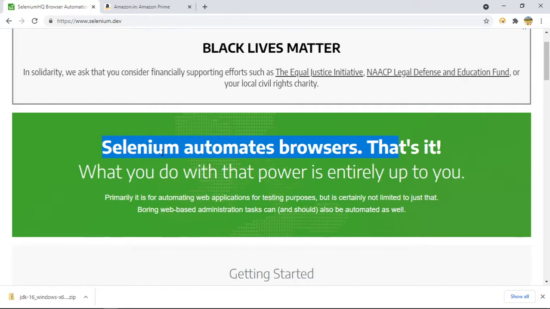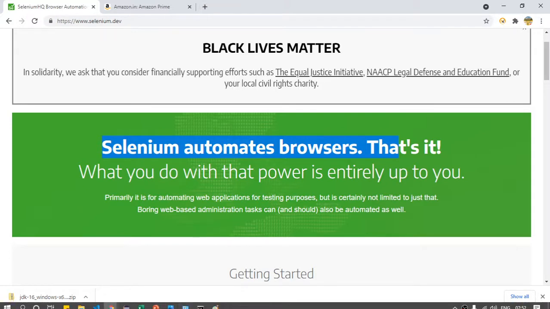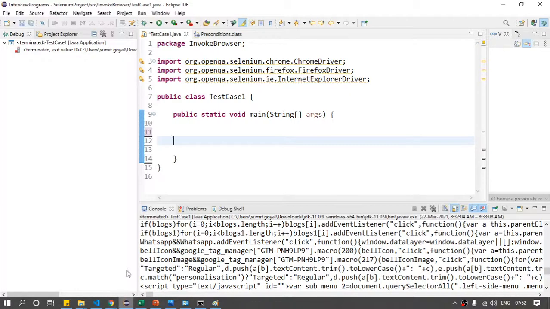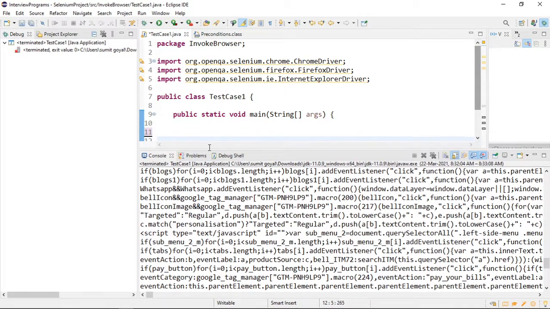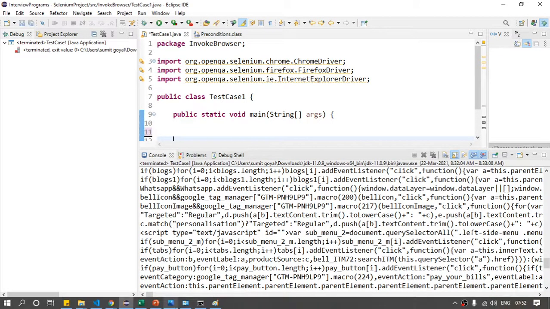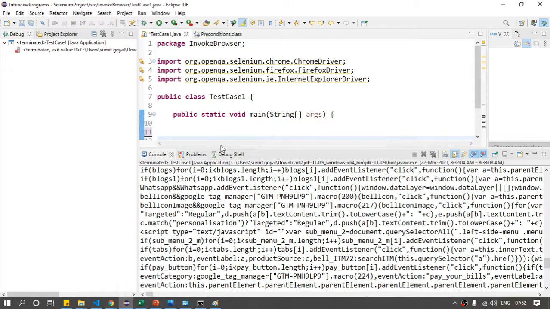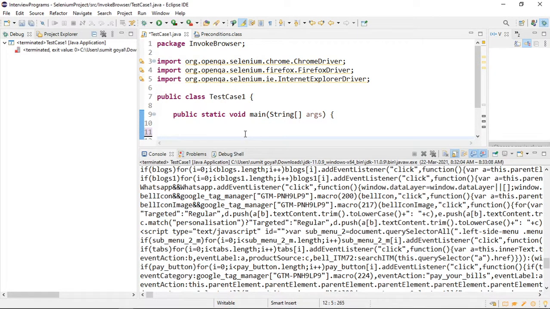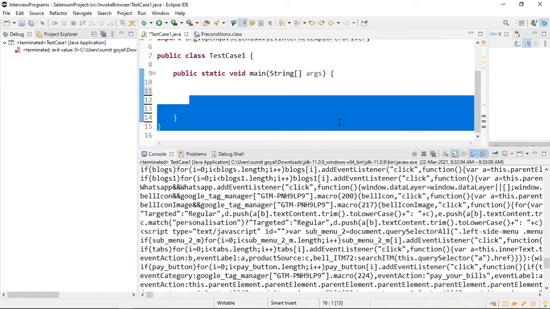That's it, right? And one more thing, Selenium is not a separate tool. If you want to work with REST API, you will download the Postman tool. If I want to write my code, I will download an Eclipse editor. Similarly, if I am working with Selenium, I am not going to download a separate tool for that, because I'm going to write all my code inside this. Let me just minimize it.